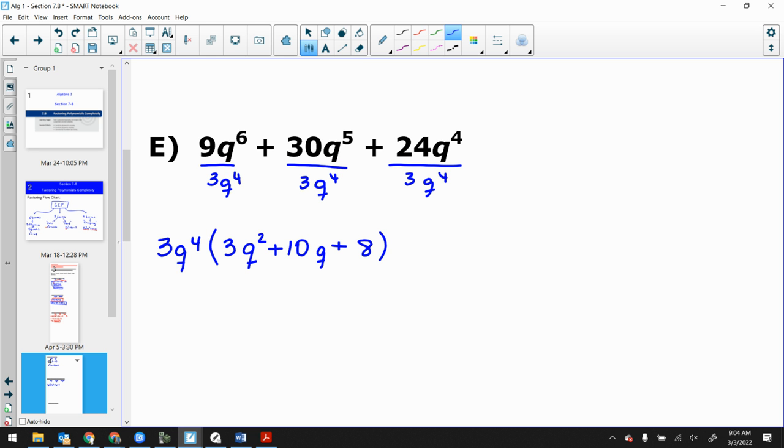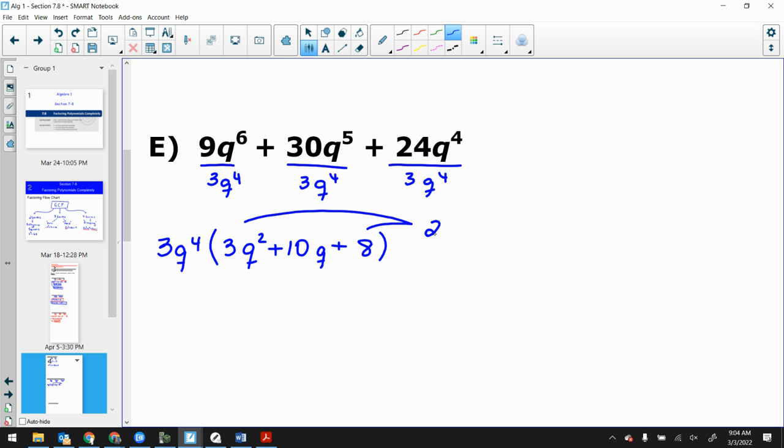Plus 8. Why can't you just do x? Yeah, I know. Would you get marked off if you didn't simplify, like if instead of 3q to the 4th you just did q to the 4th? It has to be fully factored down. Either you factor now, or in the end it will come out to be something more factorable. So there's two options: you can factor now or factor later. And I always say factor now, then you might forget. Oh, okay.